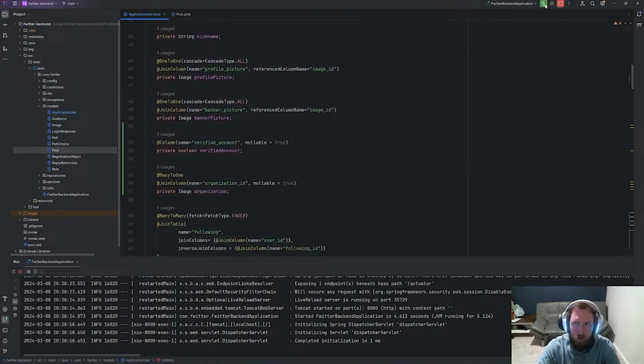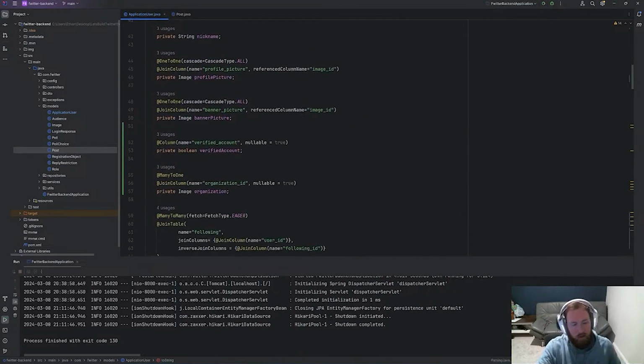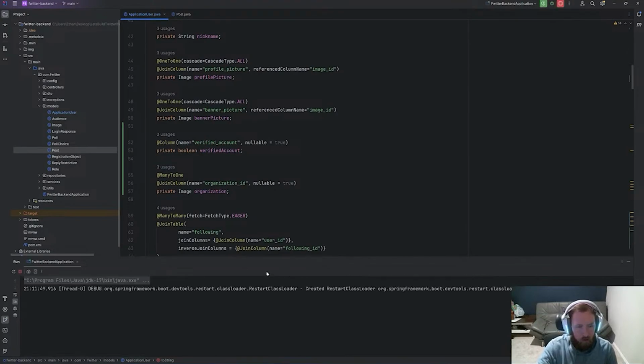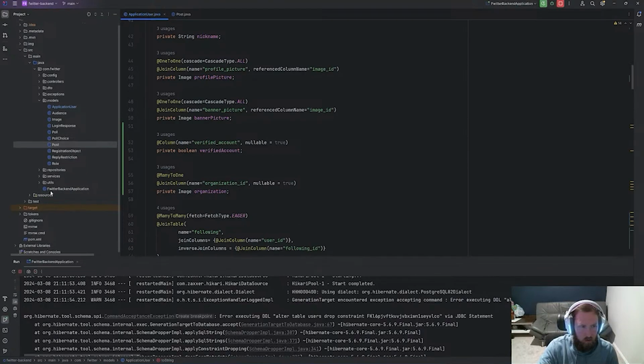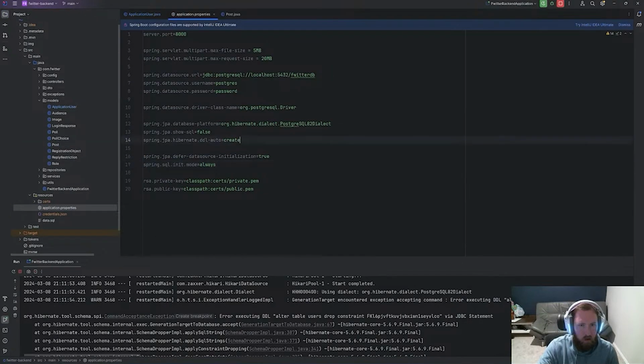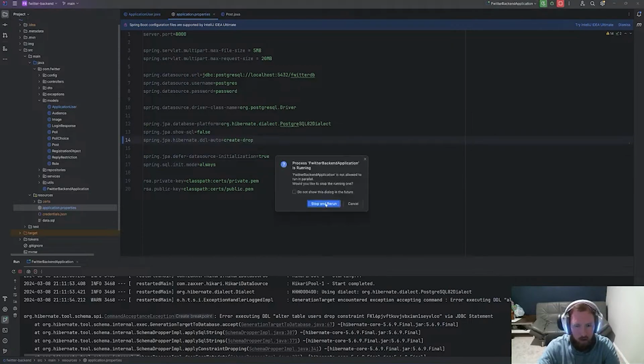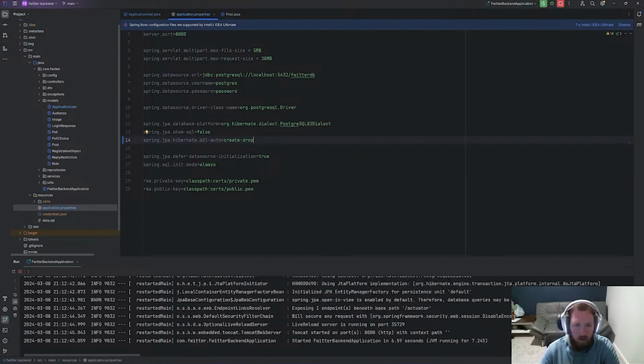So now if we refresh our application, we should have a new field on our database, and hopefully this doesn't crash, because otherwise we're going to have to go through and make all new data. Let's go into our resources and application.properties, and we'll do create drop and try that, see if that works. Yep. Okay, so something just didn't work out right.